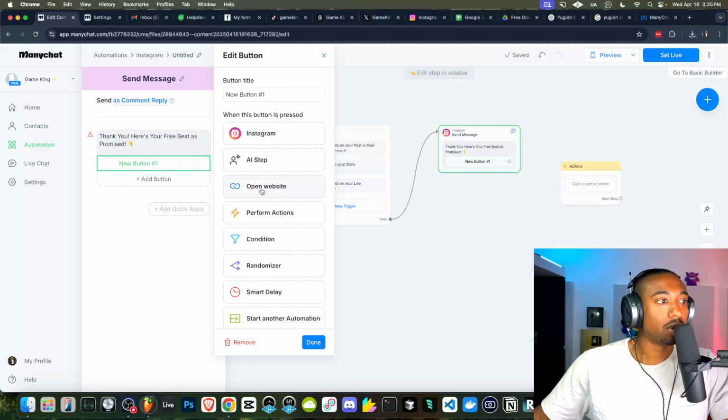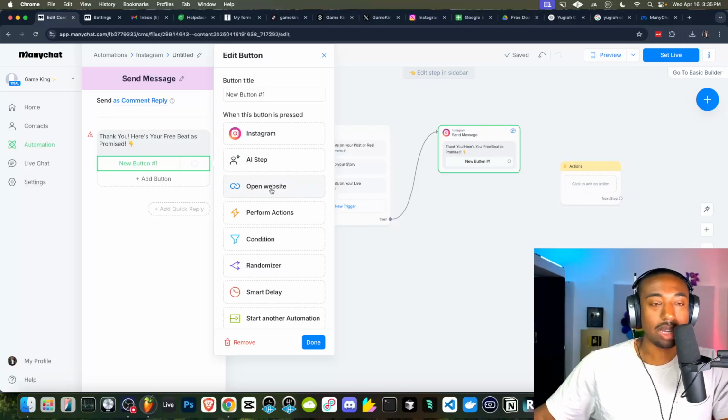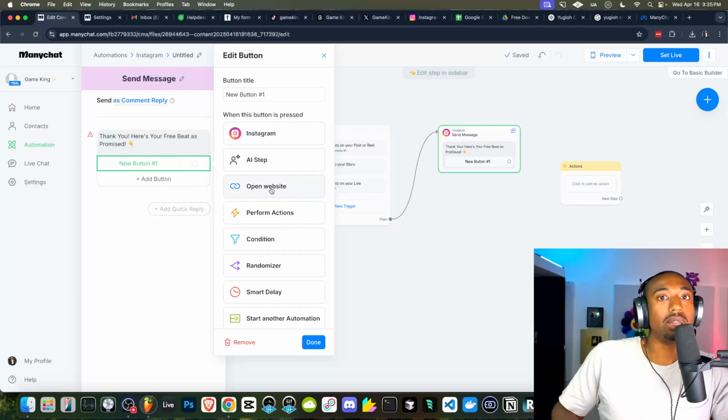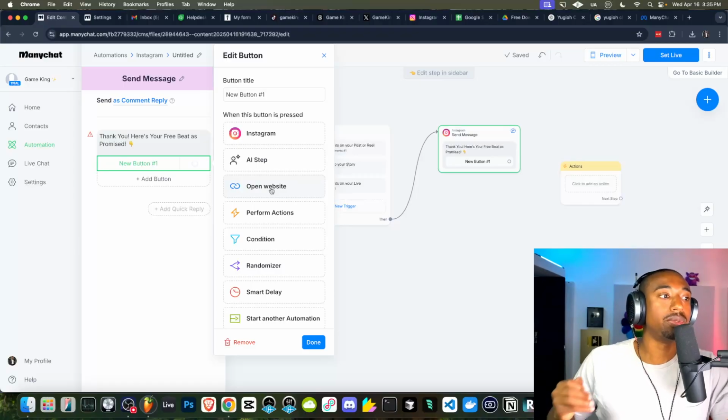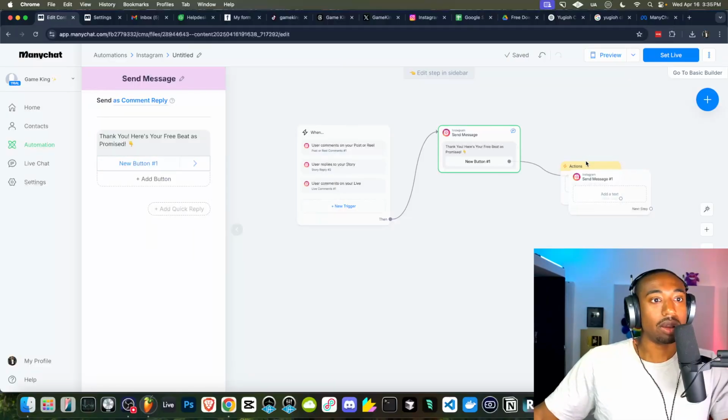Normally what we did before, we opened a website and it went straight to our download page. But again, we want to collect their email before they get to the download page. Very important. So instead of the open website button that we did before, we're going to click where it says Instagram. Now this is going to send them another message.